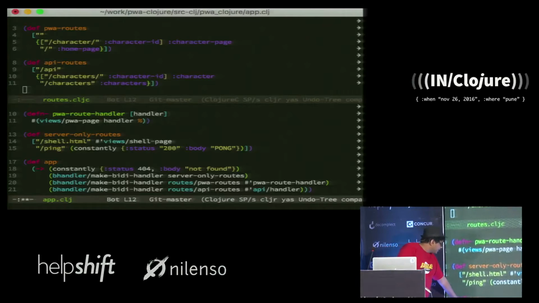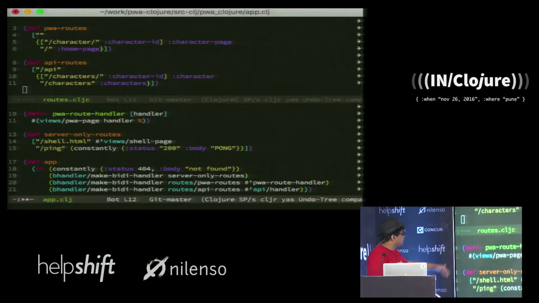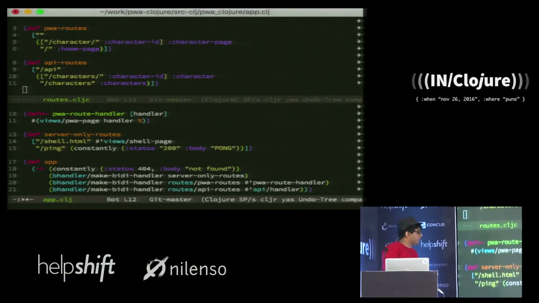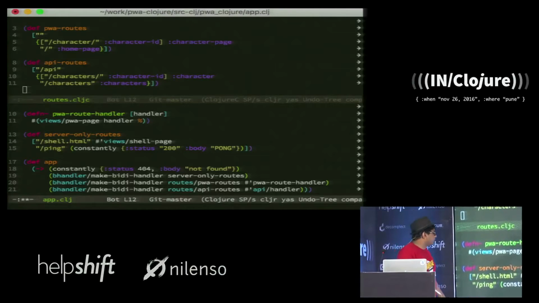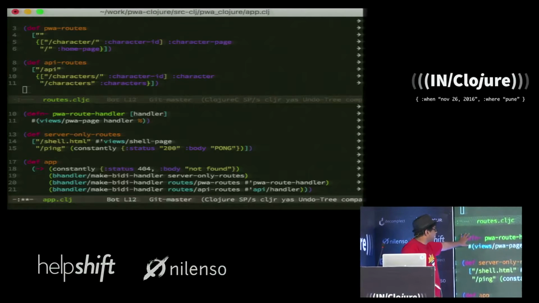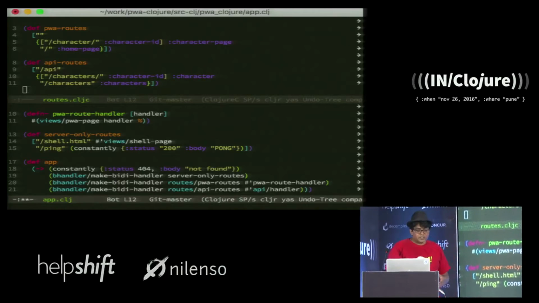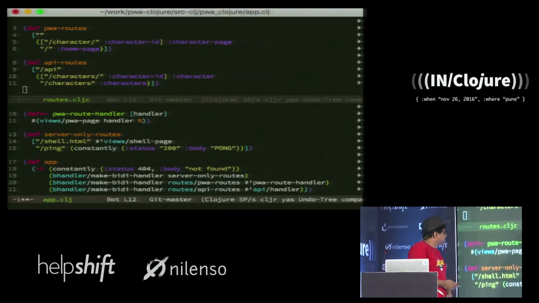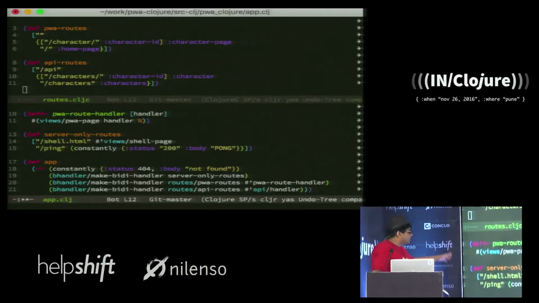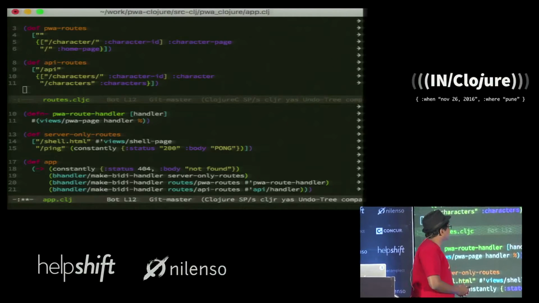So my server side looks pretty straightforward. All I have to do is load each of these routes, and for each of these routes I have a different type of handler. So for all my PWA routes, I have a PWA handler which knows how to render progressive web apps pages effectively. And for all my API, I have a second handler, and for other miscellaneous things, I have a miscellaneous sort of handler. So everyone's kind of familiar with this. This is how routing typically works in Clojure.